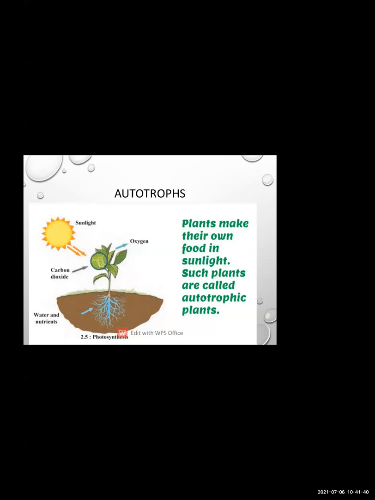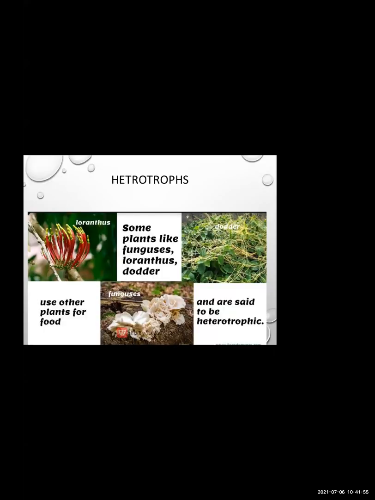ऑटोट्रॉफिक यानी जो खुद का खाना खुद बना सकते हैं, ऐसे प्लांट्स को हम लोग क्या बोल सकते हैं? ऑटोट्रॉफिक प्लांट. Yes, fungi is a heterotrophic plant. So what is the meaning of heterotrophic? Now these types of plants which depend upon the food for other animals.